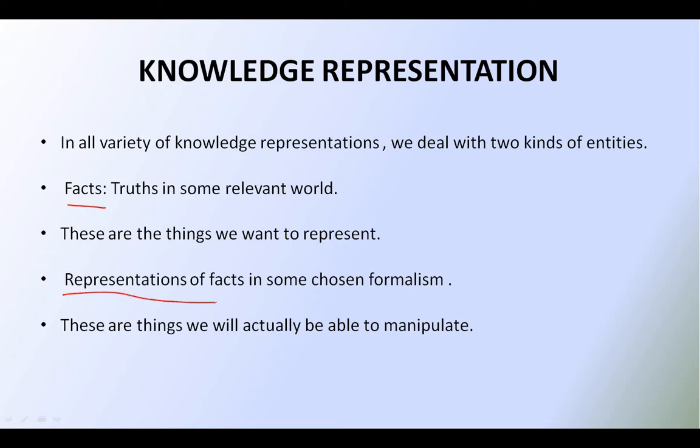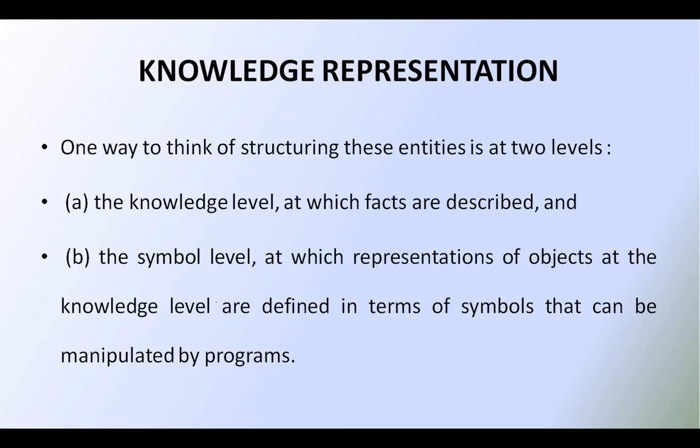Now we see how to structure these two entities, the facts and the representation of the facts, at two levels. One is the knowledge level and the other is the symbol level.